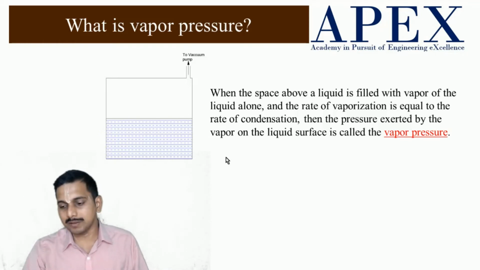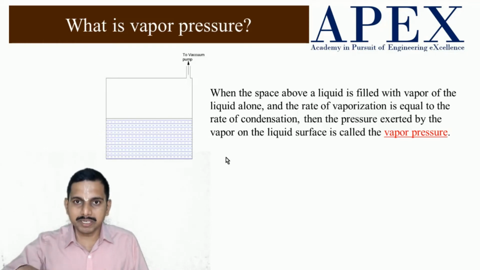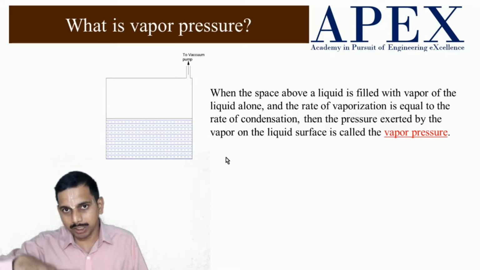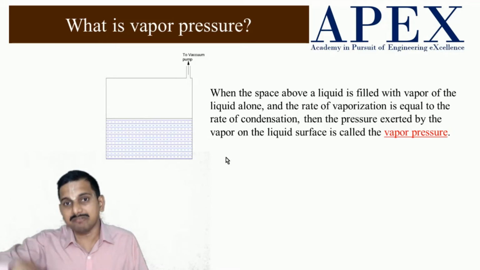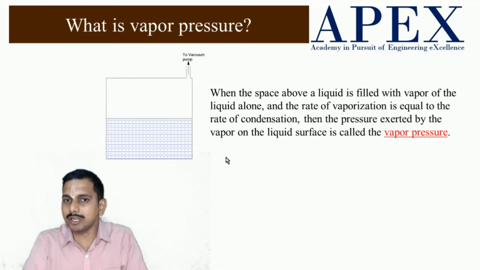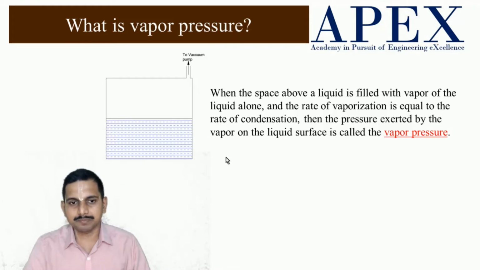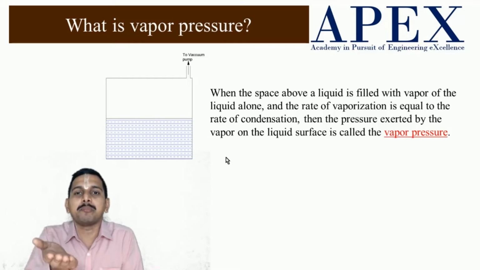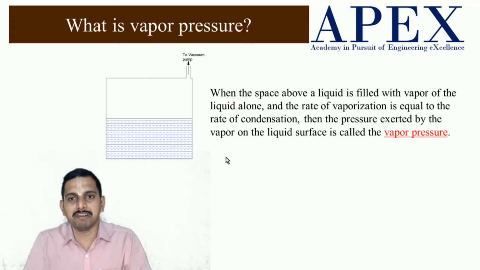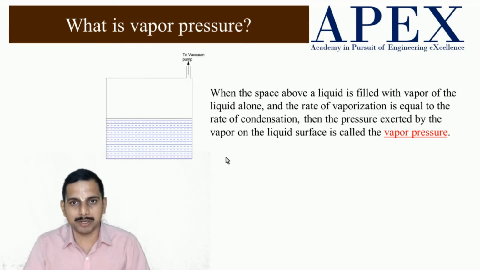Because of the momentum transfer, the molecules of the liquid will vibrate, and the vibration energy may go so high that the surface molecules of the liquid escape and it vaporizes. This is called evaporation.